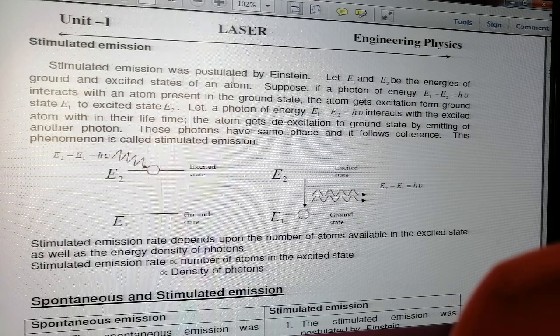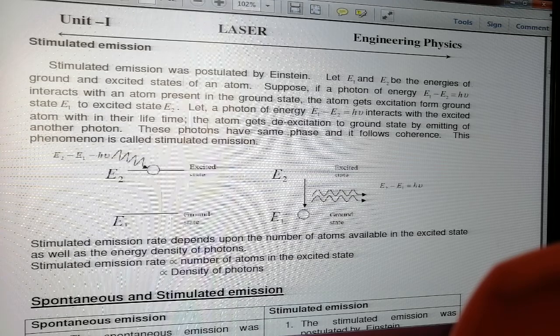Stimulated emission was first postulated by Einstein. So here E1 and E2 are the energies of the ground state and excited state of the atom. Photon energy E2 minus E1 equal to h nu interacts with the atom present in the ground state, so the atom gets excited from the ground state to the excited state E2.